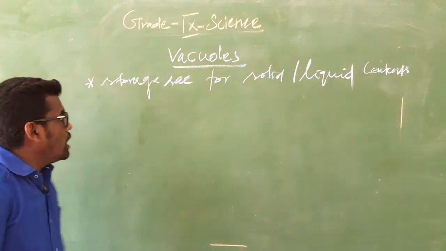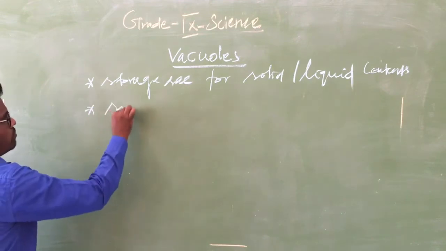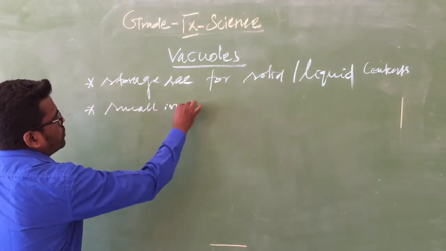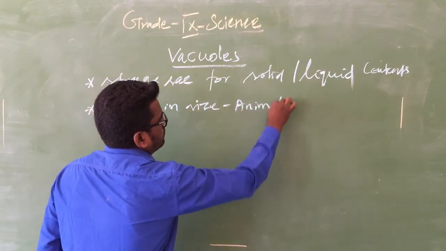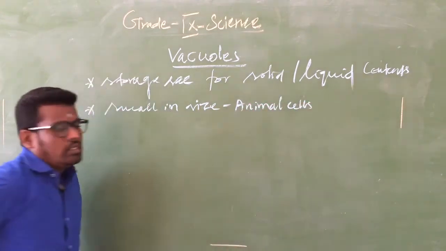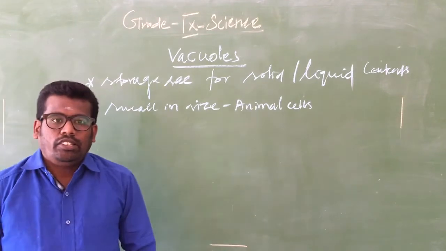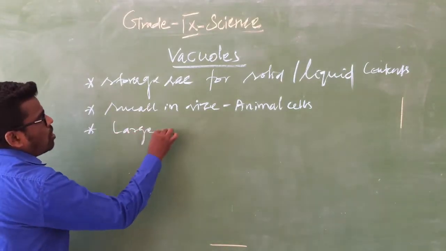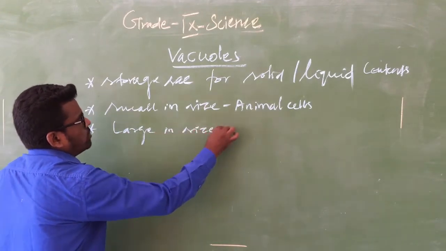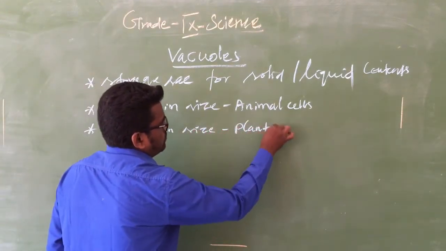This is small in size in animal cells, and large in size in plant cells.